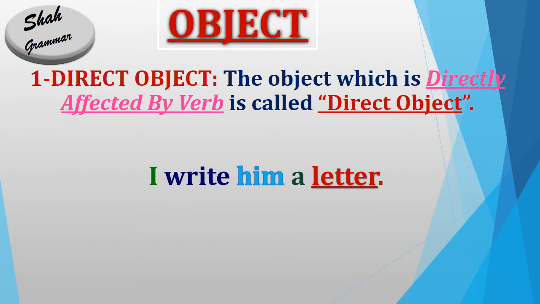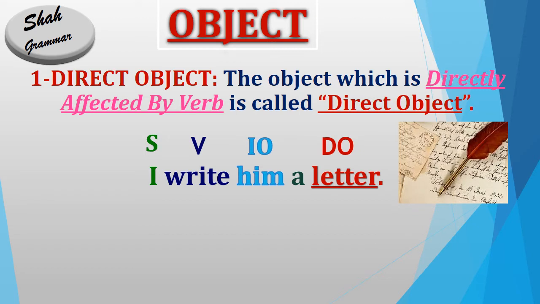Let's see. I write him a letter. In this sentence I is subject, write is main verb, him is indirect object and letter is direct object. So in this sentence there are 2 objects, him and letter. So why is letter direct object? Because letter is directly affected by verb. What is being written? A letter is being written. So letter is affected by verb directly. So letter is our direct object.